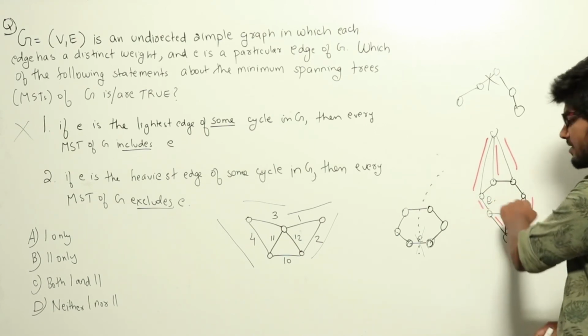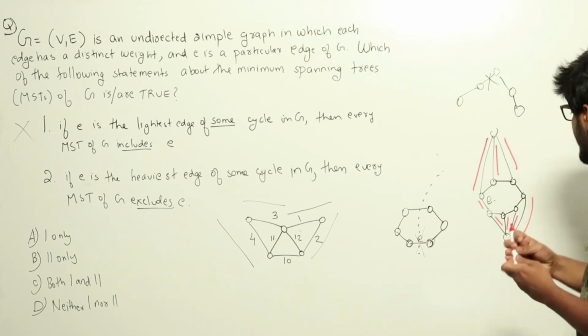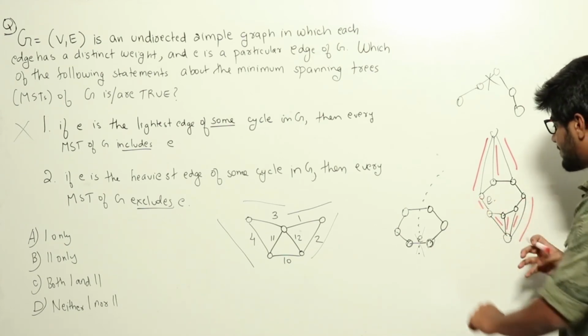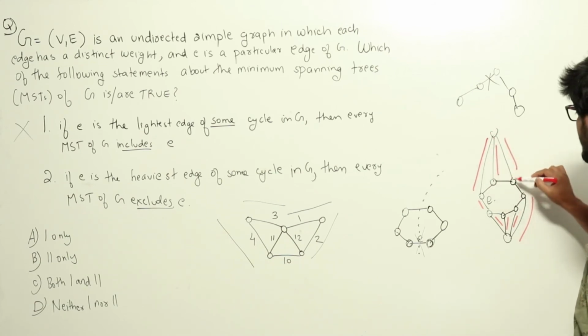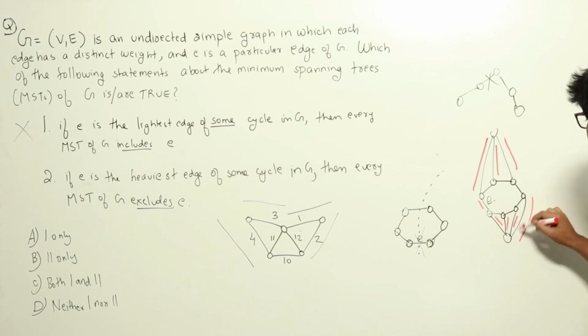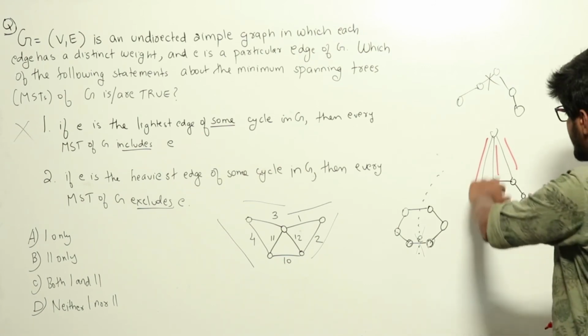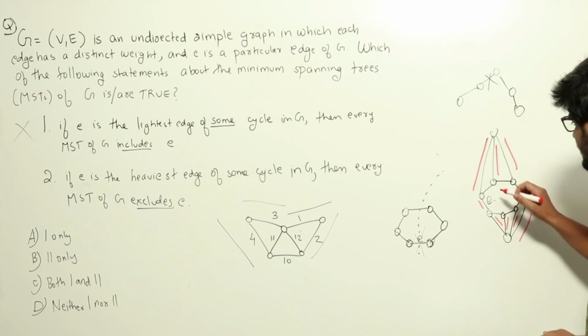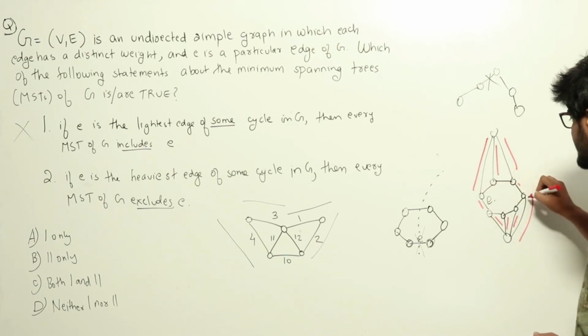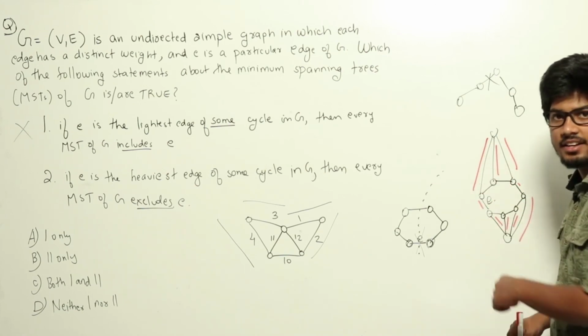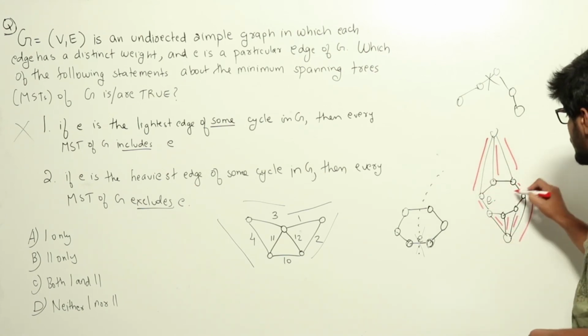But if I remove this edge, now these 4 vertices will form one tree, and these 1, 2, 3, 4, 5 vertices will form one tree, and we need some way to connect these two together. In a situation like this, we can always add this edge and make that minimum spanning tree connected again. So this edge will always be less than e.